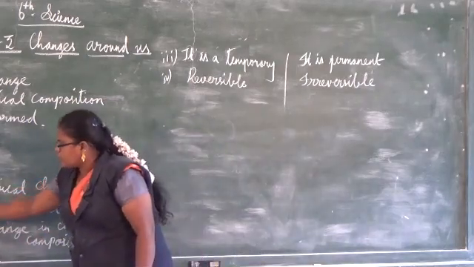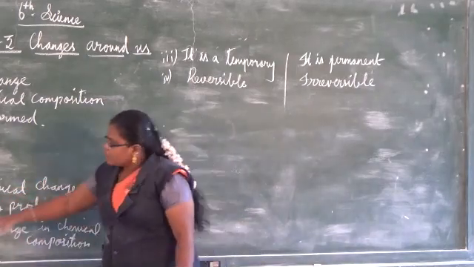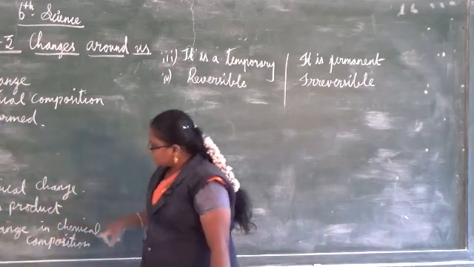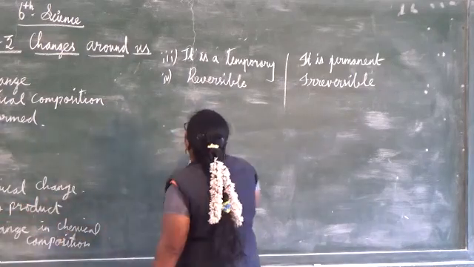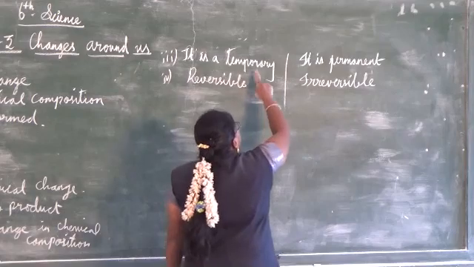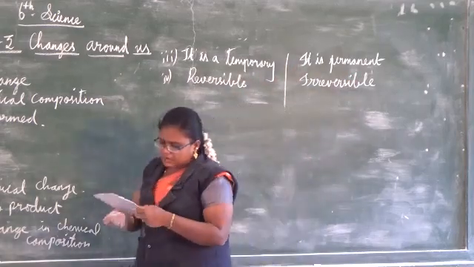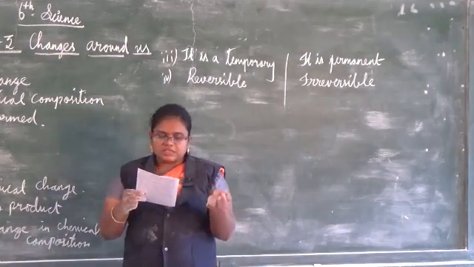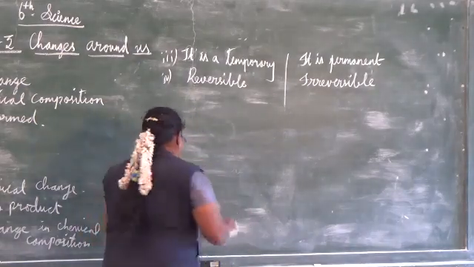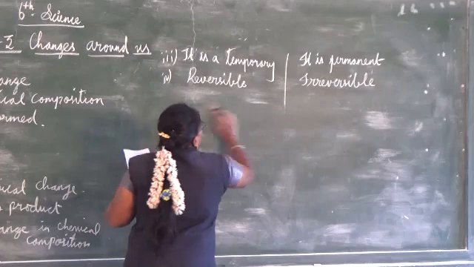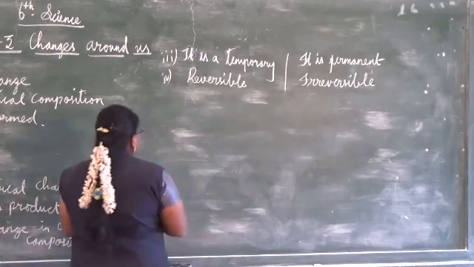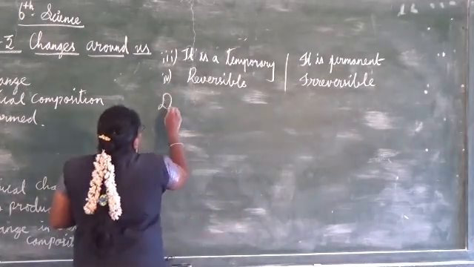No new product is formed, new product is formed. No change in chemical composition, change in the chemical composition. Next, it is temporary change, it is permanent change, it is reversible and irreversible. Understand? Next we are going to see the desirable and undesirable. More examples are given, just go through them in your book, okay?